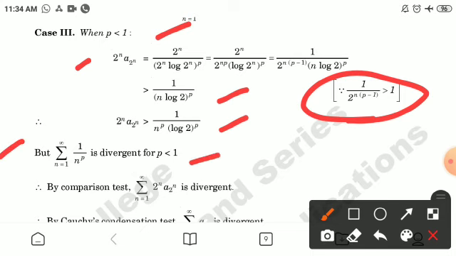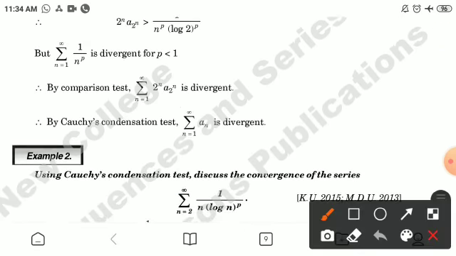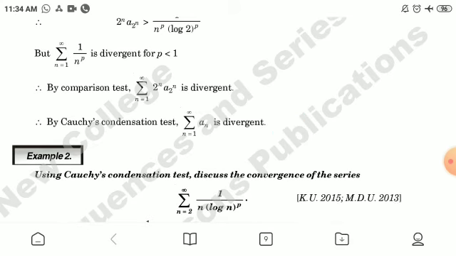But summation 1 by n^p is divergent for p less than 1. Therefore by comparison test, series summation 2^n a_(2^n) is divergent. Therefore by Cauchy condensation test, summation a_n is divergent.